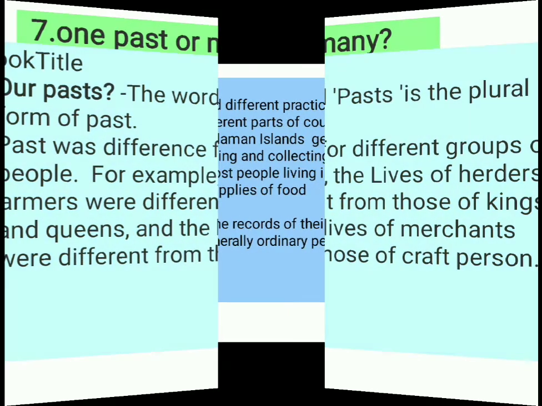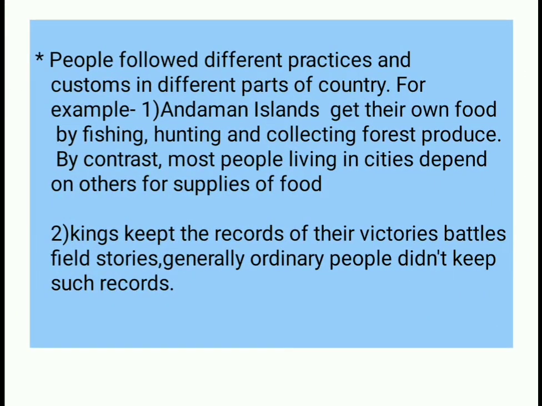Another example I'm going to discuss with you is that people followed different practices. People followed different practices and customs in different parts of our country. Everyone living in a different part of our country has their own practices, customs, food habits, language and culture.